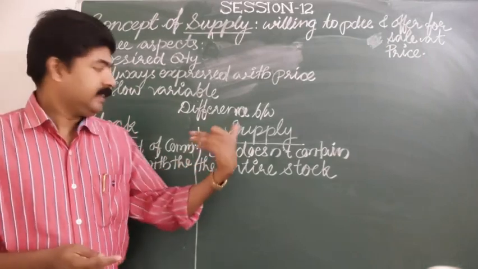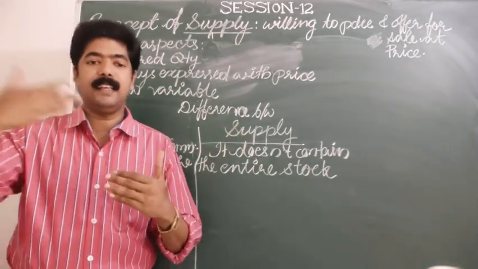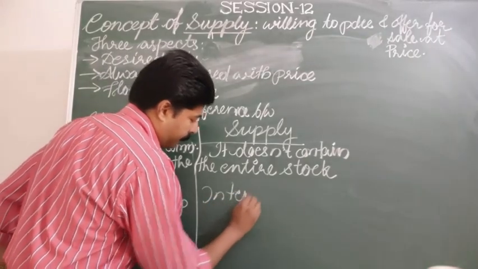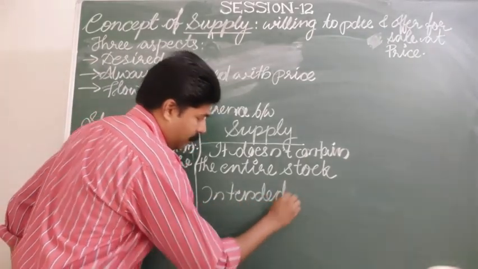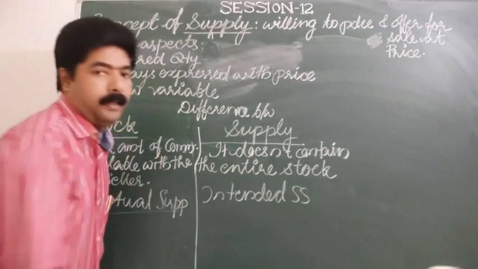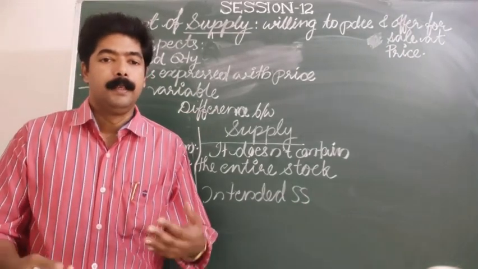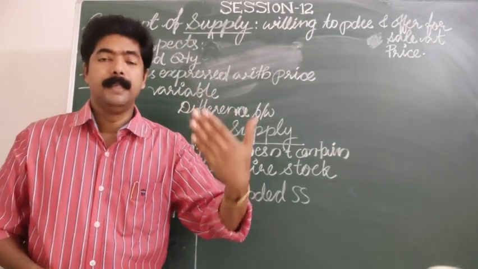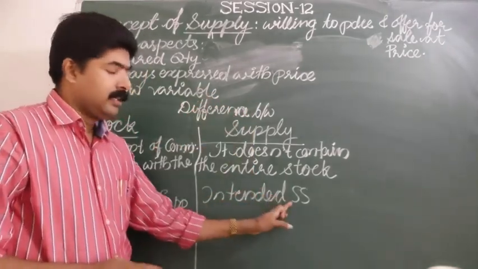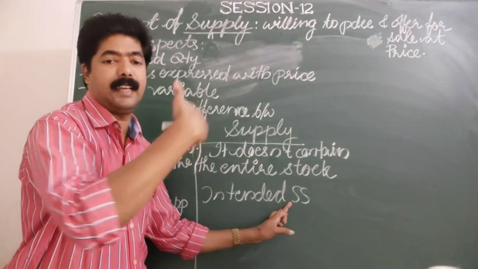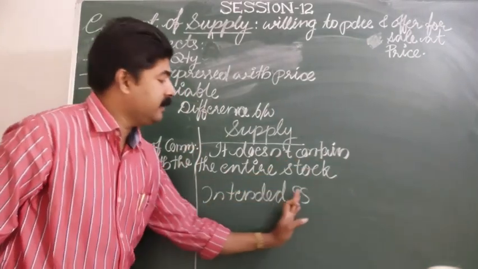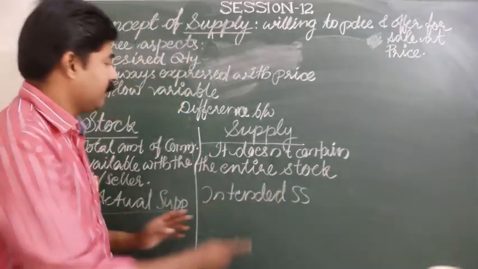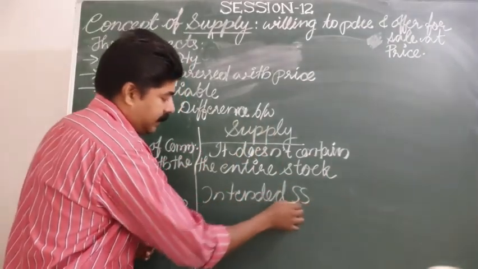Whereas another term is intended supply. What is meant by intended supply? Intended supply means the part of stock which is available or ready in the market, or which is given in the market for sale, and that is known as supply. So that is intended supply.